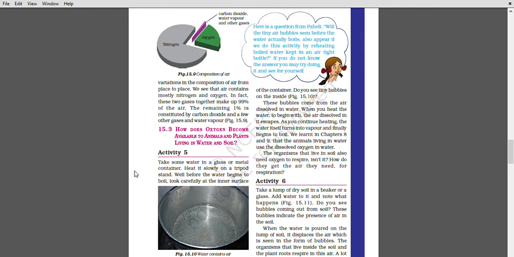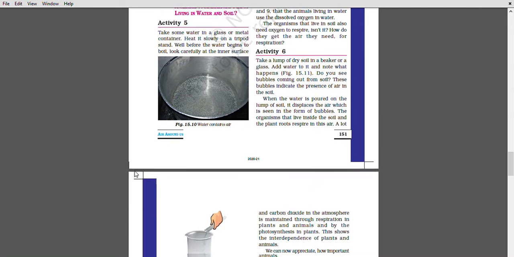They do respiration for this. So we do a practical. Take a lump of dry soil in a beaker or a glass. Add water to it and note what happened. Do you see bubbles coming out from the soil? These bubbles indicate the presence of air in the soil. When water is poured on the lump of soil, it displaces the air, which is seen in the form of bubbles. The organisms that live inside the soil and the plant roots respire in this air.